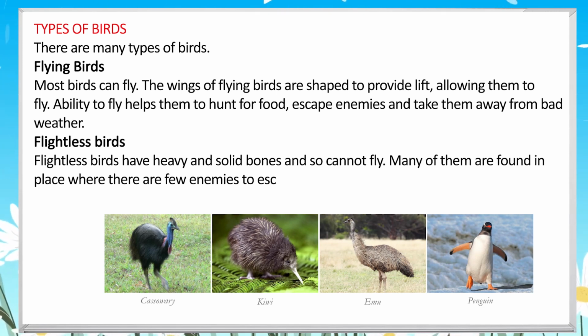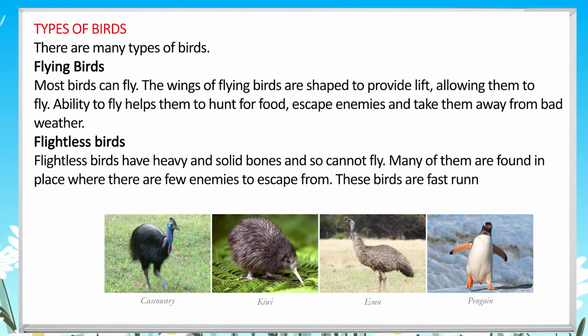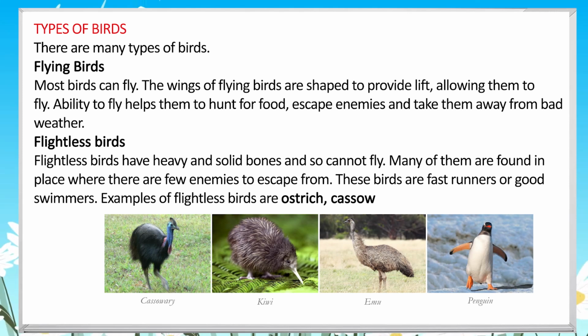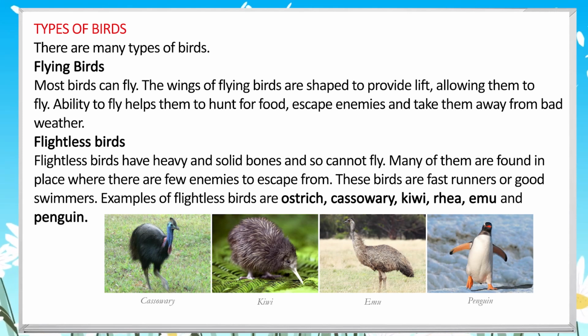Flightless birds. Flightless birds have heavy and solid bones and so cannot fly. Many of them are found in places where there are few enemies to escape from. These birds are fast runners or good swimmers. Examples of flightless birds are ostrich, cassowary, kiwi, rhea, emu and penguin.